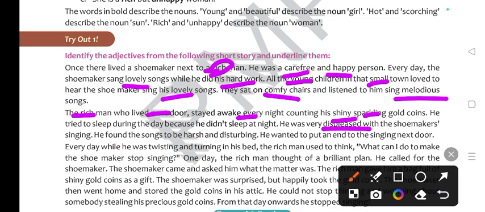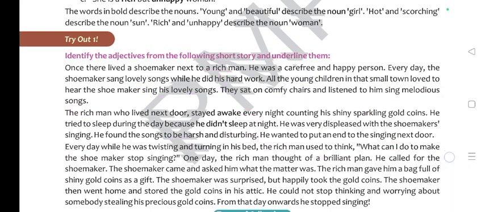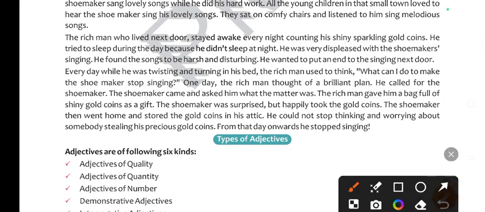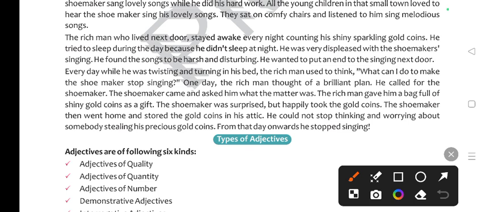He was very displeased with the shoemaker singing. He found the songs to be harsh and disturbing. He wanted to put an end to the singing next door. Every day, every is again an adjective. While he was twisting and turning in his bed, the rich man thought of a brilliant plan. So brilliant is also an adjective. Okay. What can I do to make the shoemaker stop singing? One day the rich man thought of a brilliant plan. So brilliant is an adjective. He called for the shoemaker.